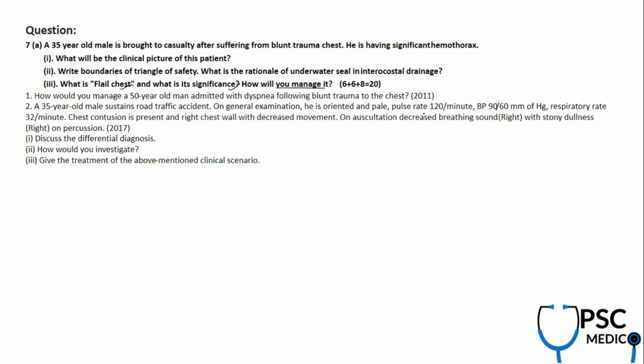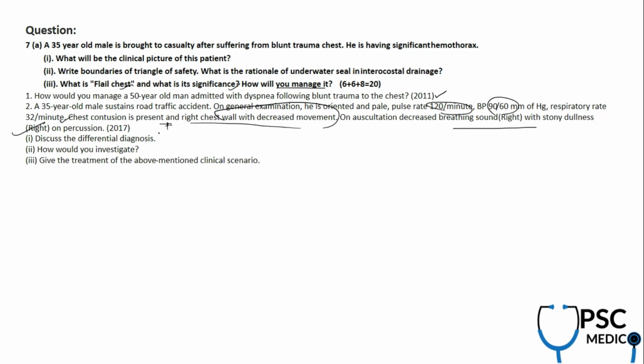So all these questions are asked. Is there any similar question? Yes. In 2011 they asked about a 50-year-old admitted with breathlessness following blunt trauma to the chest, might be again the hemothorax part. And a 35-year-old male, RTA, oriented, pale, tachycardia, hypotension, losing blood. So there is internal bleeding and chest contusion is there, right side decreased movements, decreased breath sounds with stony dullness.